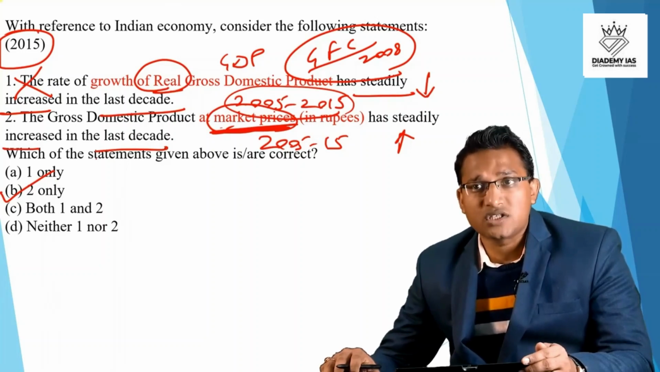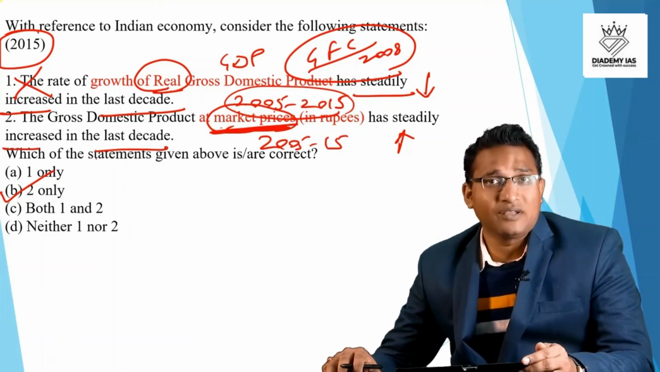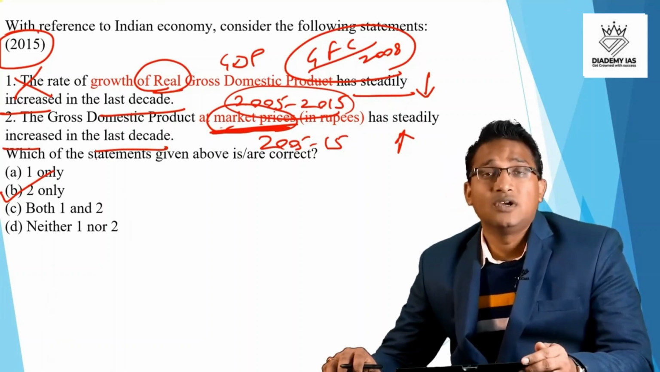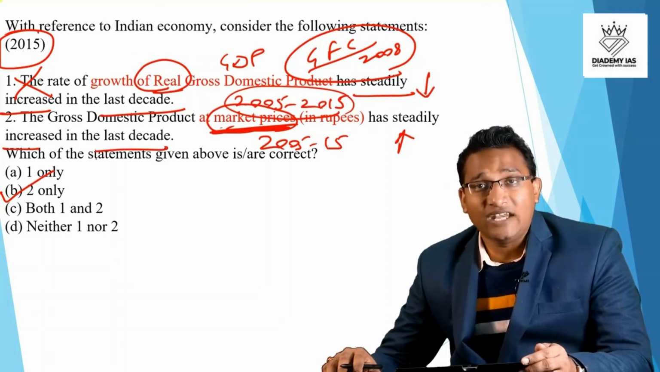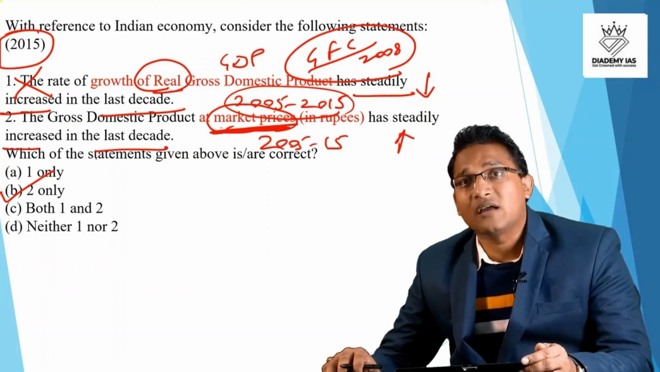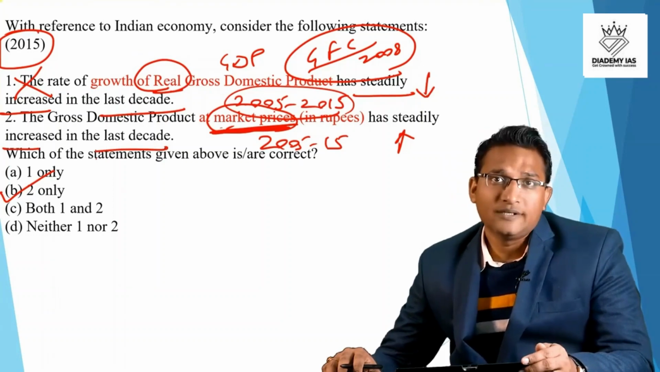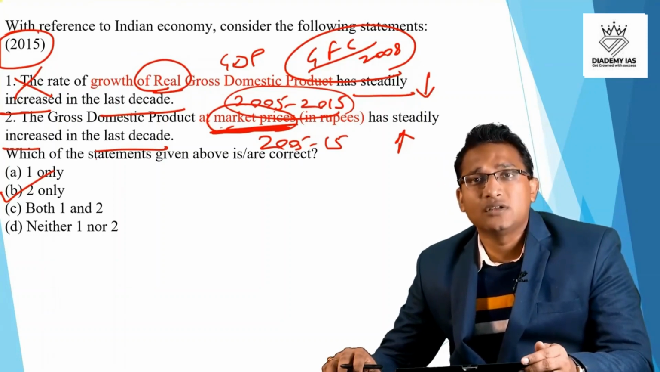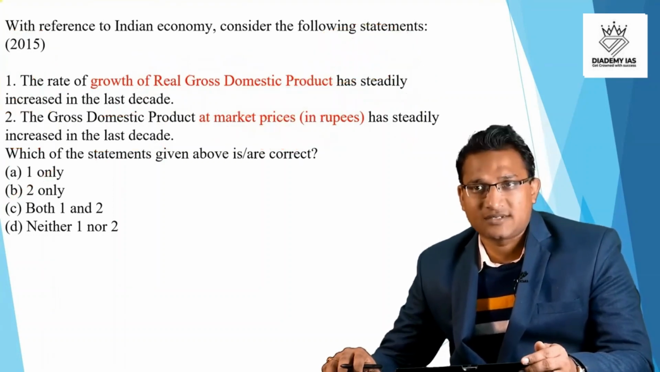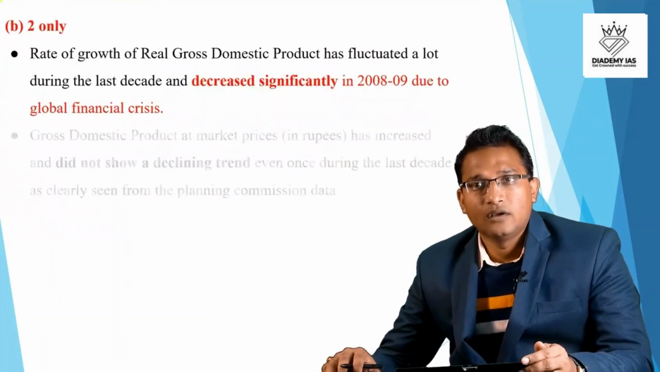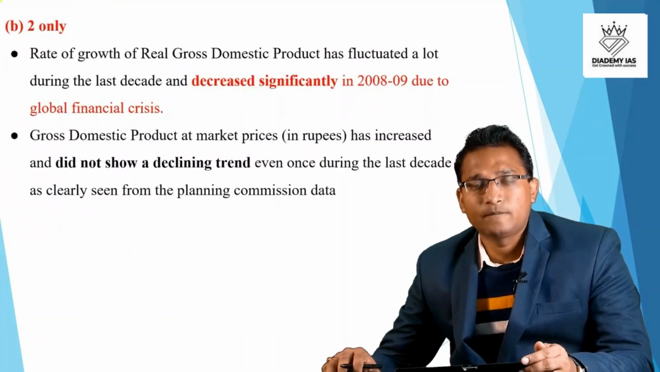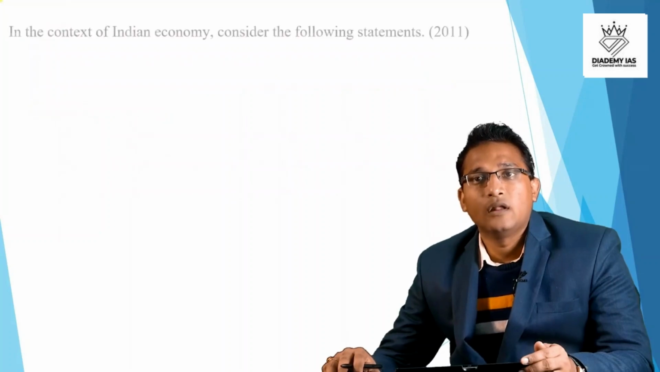If you're not able to solve these questions without my discussion, don't underestimate yourself and don't think that something has been left. I'm covering these questions consciously because they are not mentioned anywhere in the syllabus, but they are coming from the economic survey, from the newspaper, and we also need to apply common sense. So answer is option B, 2 only.